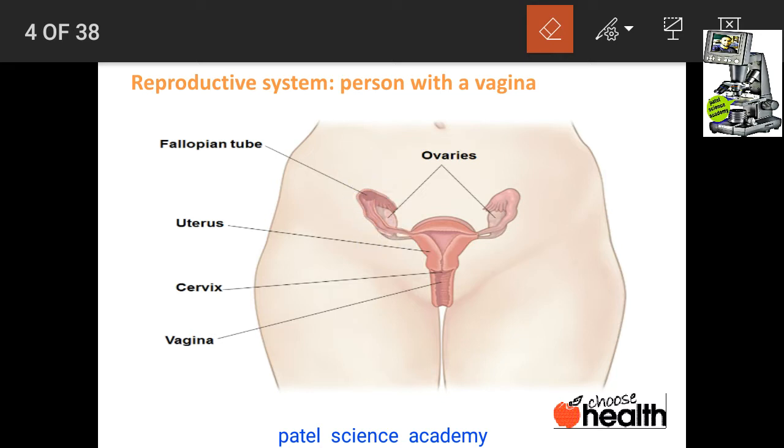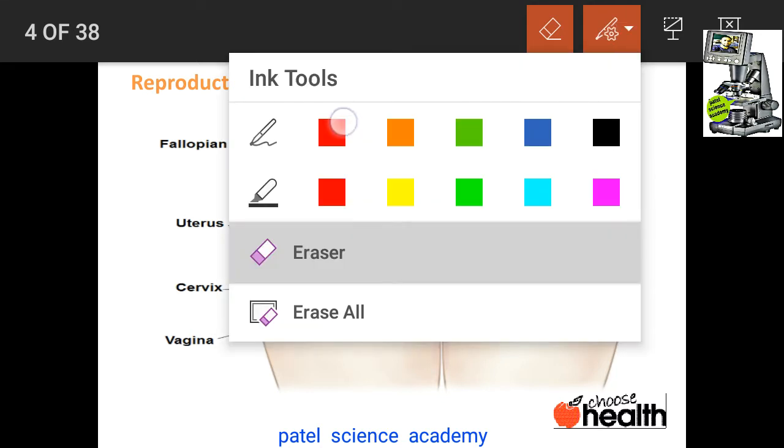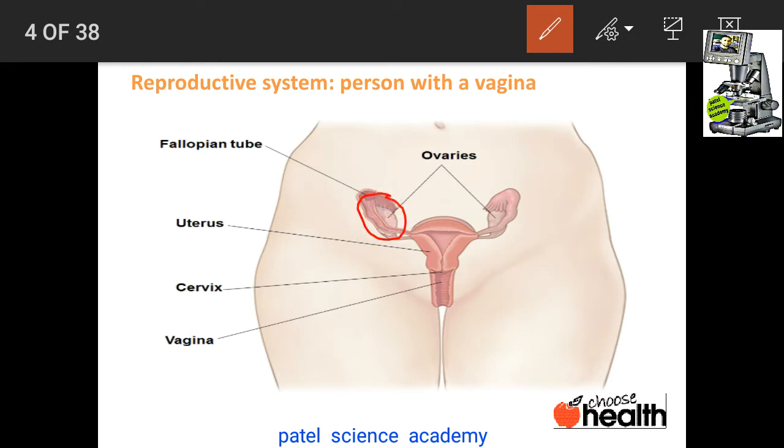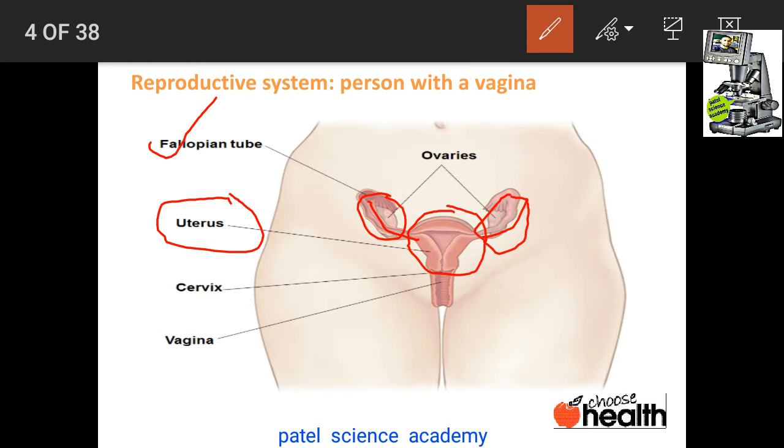These two tubes are the fallopian tubes, and you can see them here from both sides. The ovary opens into the fallopian tube, and the fallopian tube opens into this chamber or space called the uterus, in which the fetus is developed and the next generation is produced.